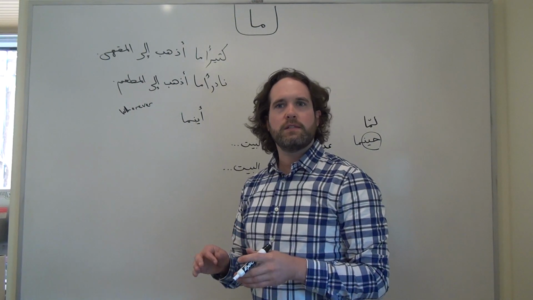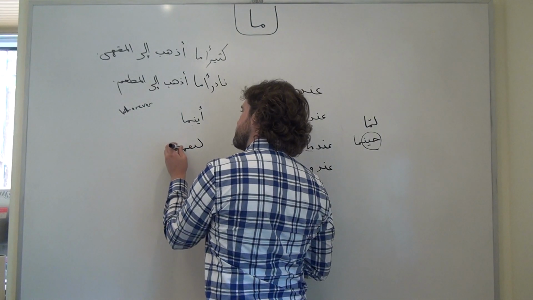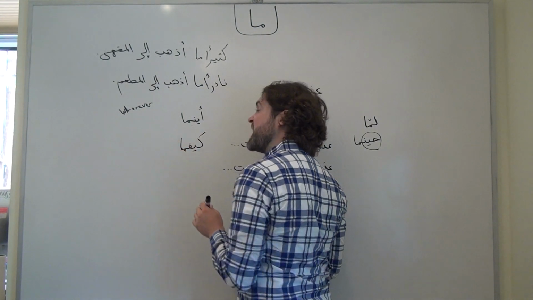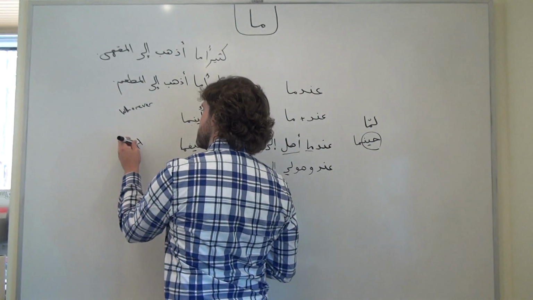Or if we wanted to say however you want to do it, you could take kaifa and then just attach a ma to the end of it.